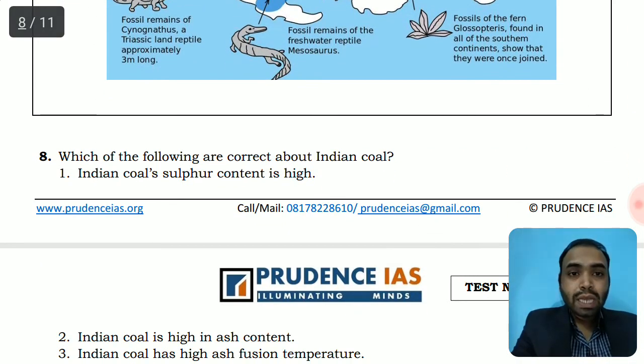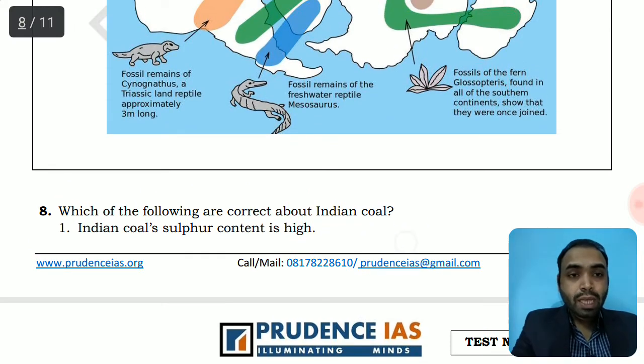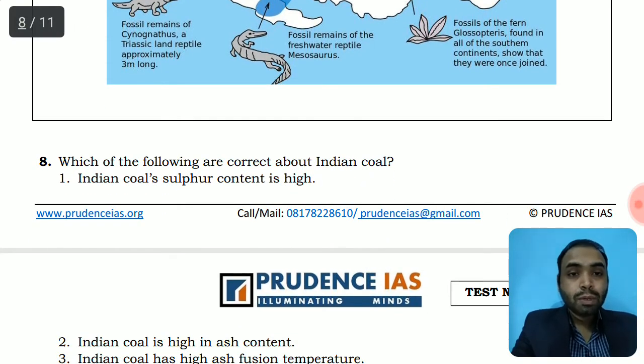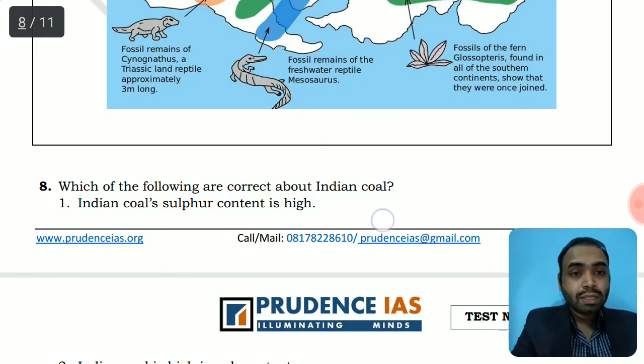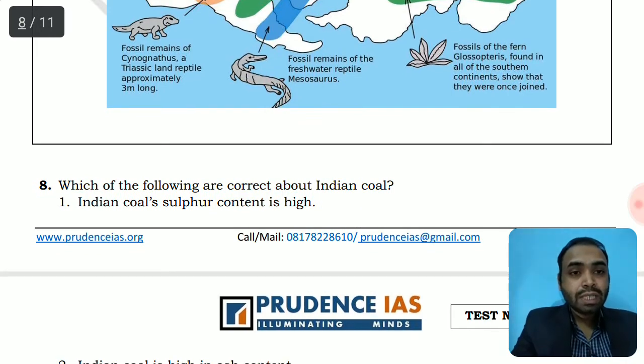Which of the following is/are correct about Indian coal? So Indian coal, we have taken up that Gondwana land has about 99% of coal deposits in India, and the coal is not of purest quality. The purest quality coal is known as anthracite, whereas bituminous coal is not so pure, and India's coal is mostly bituminous. And let's read the option. India's coal has a high ash content, and it has a high degree of ash fusion temperature, melting around 1,200 degrees.